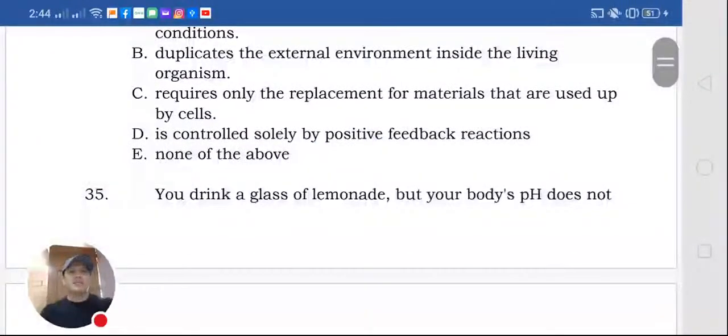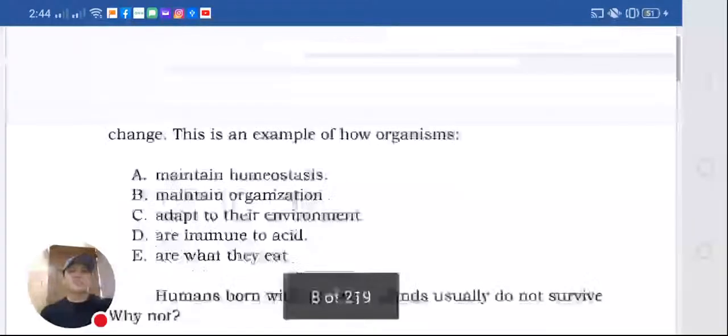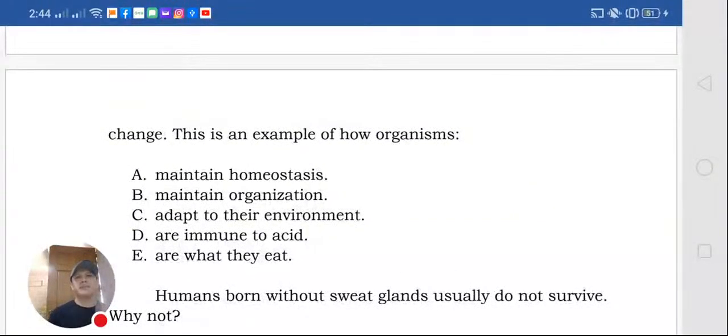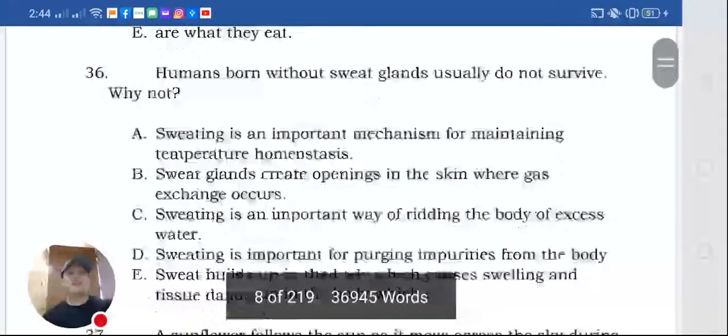Okay, you drink a glass of lemonade, but your body's pH does not change. This is an example of how organisms maintain homeostasis, maintain organization, adapt to their environment, are immune to acid, or are what they eat. Okay, so that's maintain homeostasis, of course. Kasi pag uminom ka ng kape, naging sobrang mainit yung katawan mo. What will the body do? Magsusweat ka. Okay? Papawisan ka kasi nagre-release ng body heat kasi dapat 37 degrees lang yung katawan. Ganun po siya. That's the function of homeostasis.